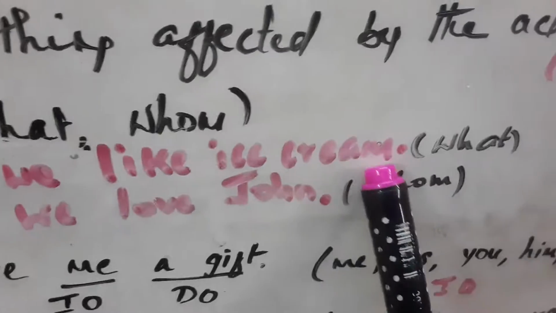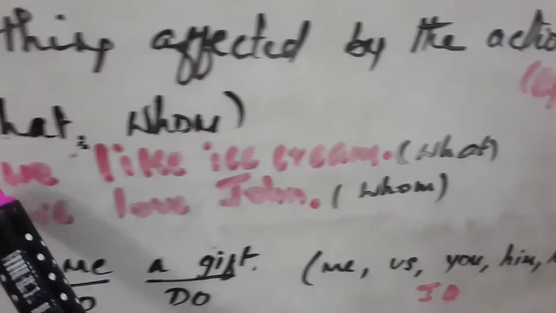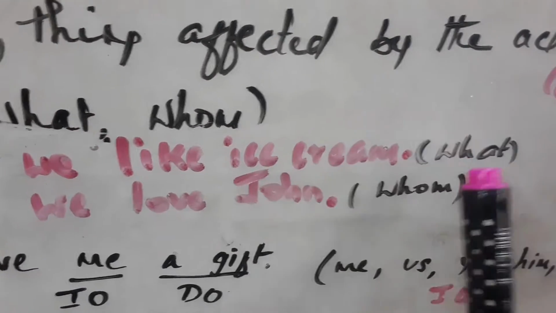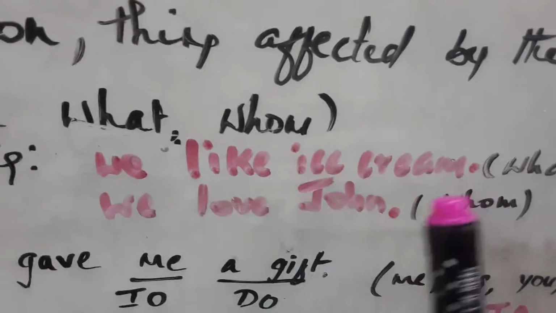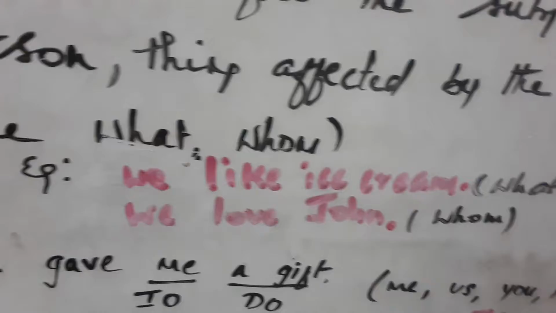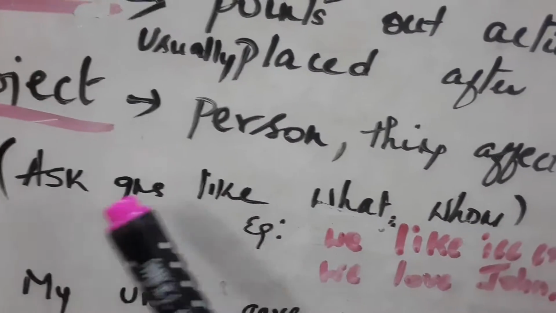We like ice cream. What do you like? We like ice cream. Whom? We love John. Whom do you love? We love John. So, you have to ask a question for objects. To find out the object, ask questions like what and whom.